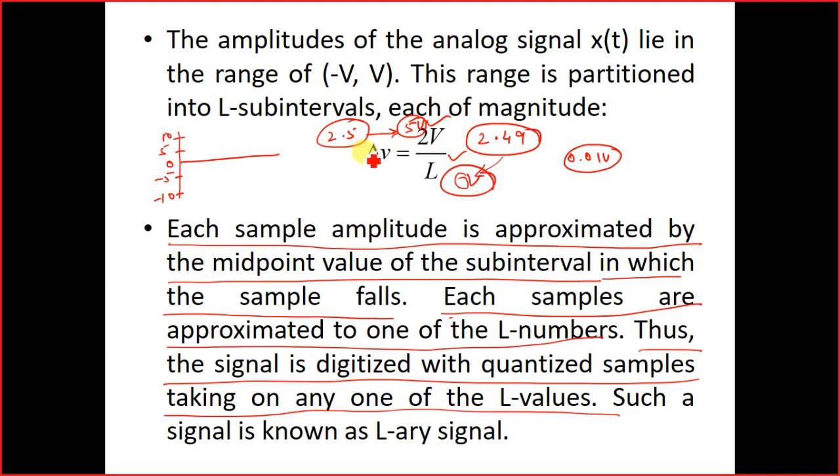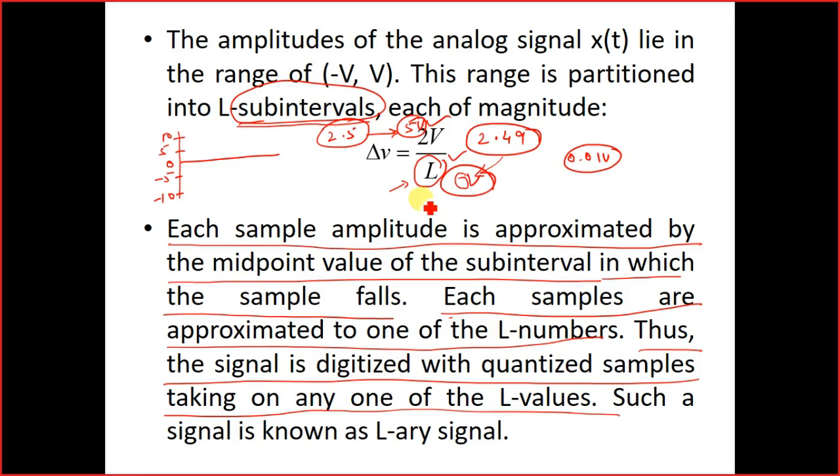This thing happens even when you try to increase the level of subintervals. At lower subintervals, the effect is more prominent. You can visualize the thing, but when you increase the subintervals, then also this problem occurs.